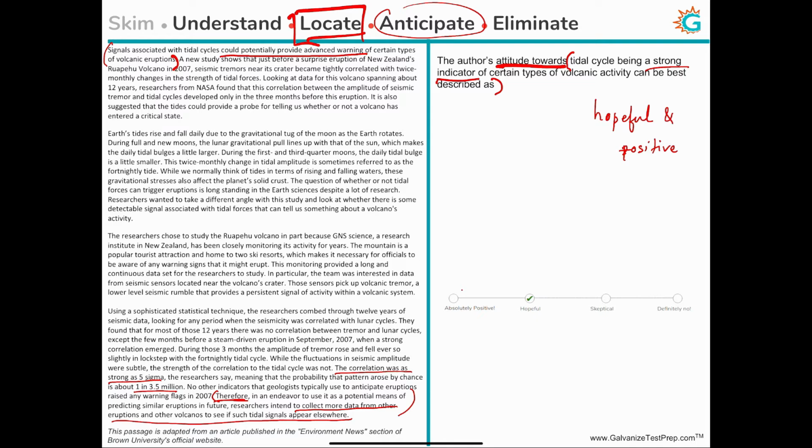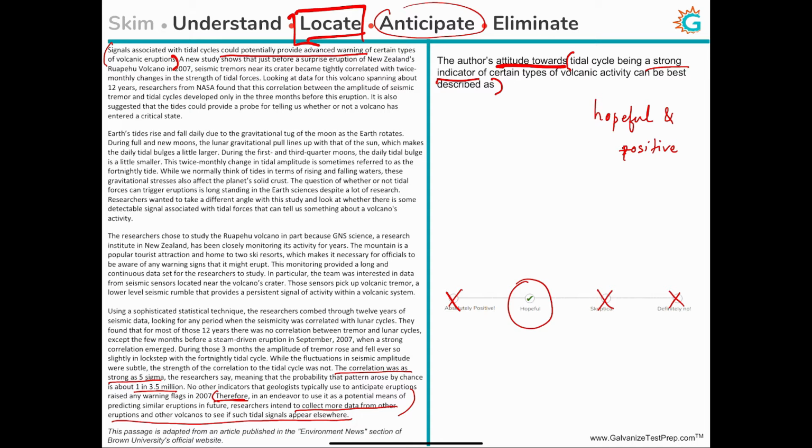Skeptical, kind of like, hey, I think there's something off with the study, something more should be done. The author is not skeptical, and the author is definitely not dismissive either, right? So the author is not super confident, but neither is the author skeptical or dismissive about the study. So like we said, the author is hopeful and positive that, hey, this might work out.